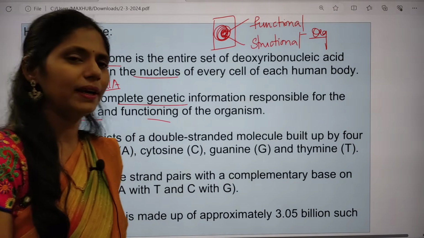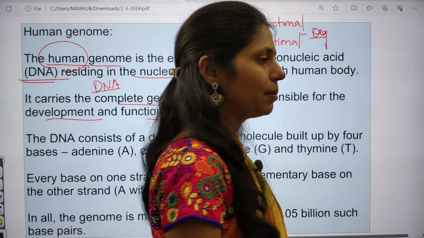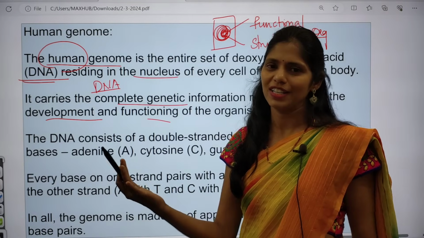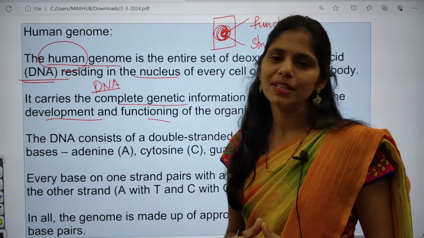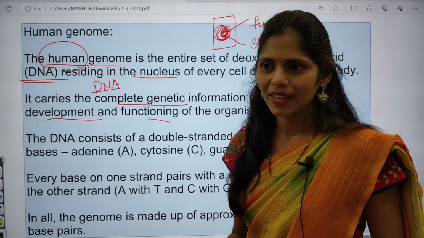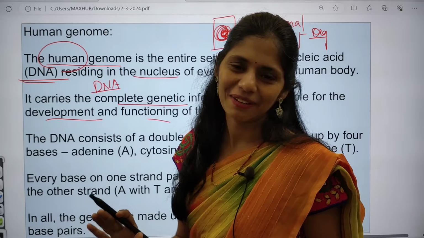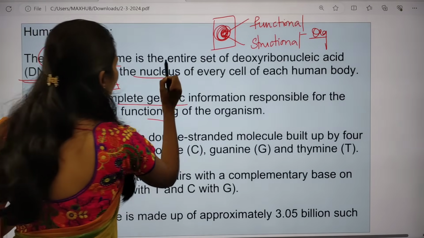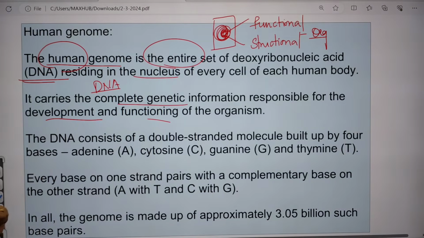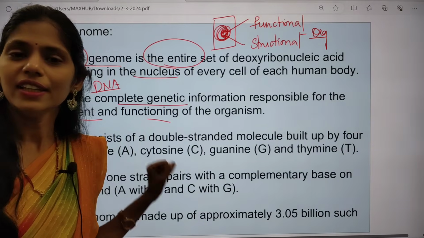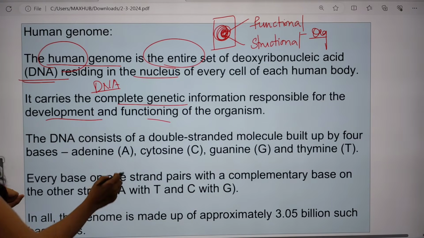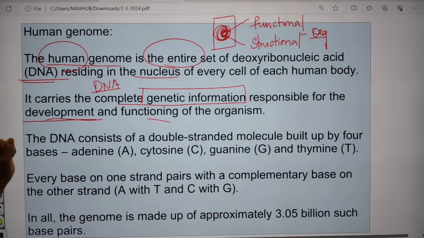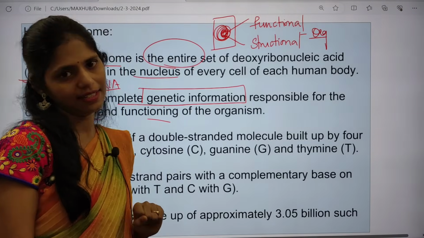Normally this genetic material is inherited. For example, I have two kids, they are twins, one male and one female. My baby girl looks exactly like me, but my baby boy does not look like me; he is like his father. That means whatever genetic material is present, we acquire it from our parents. It is inheritable, and this genetic material is responsible for the development and functioning of the organism.